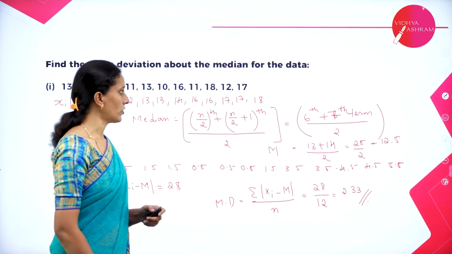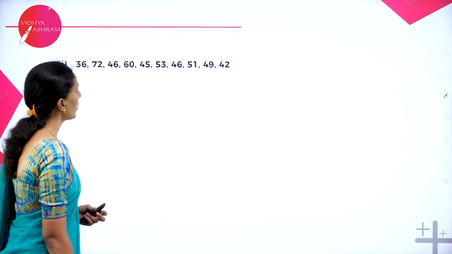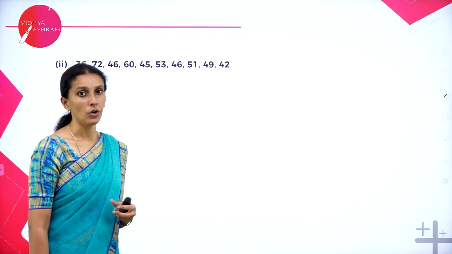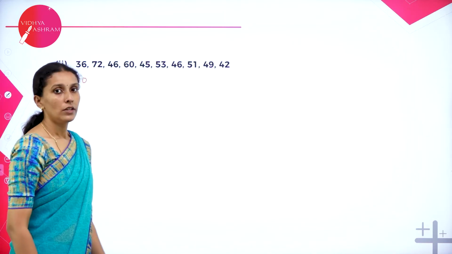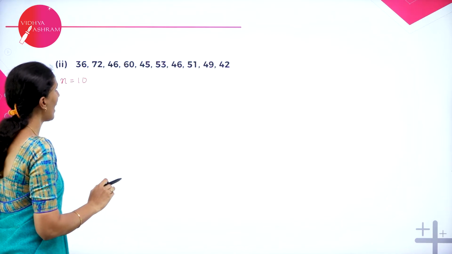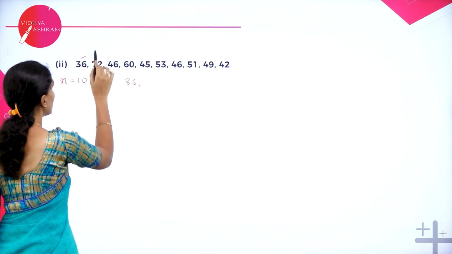Let's see the next question. We have 36, 72, 46, 60, 45, 53, 46, 51, 49, 42. So here also n is equal to 10. First, let us arrange it. Which is the smallest one we have here? It is 36. So this is done.